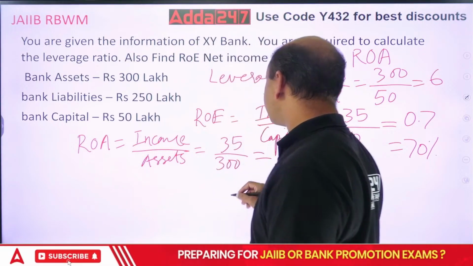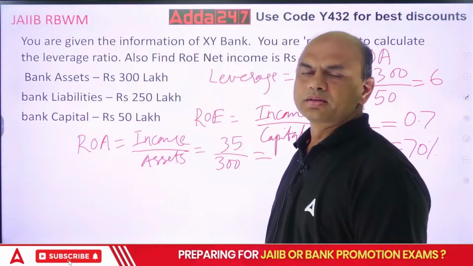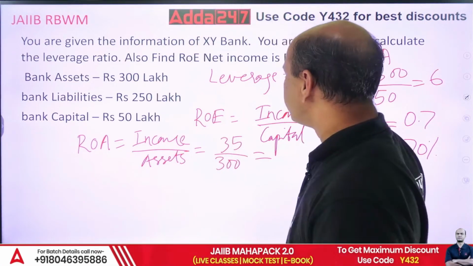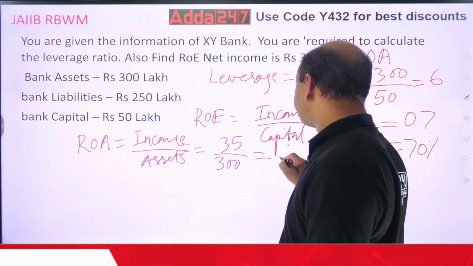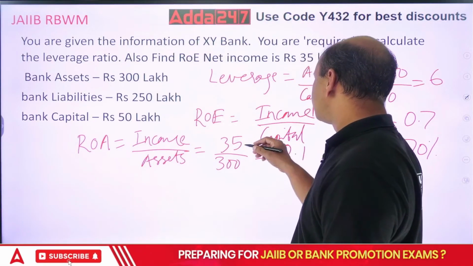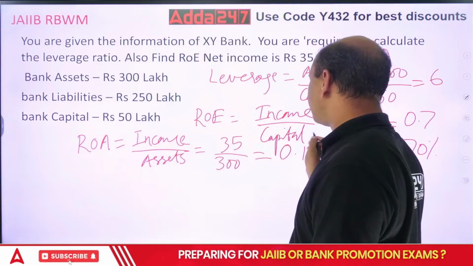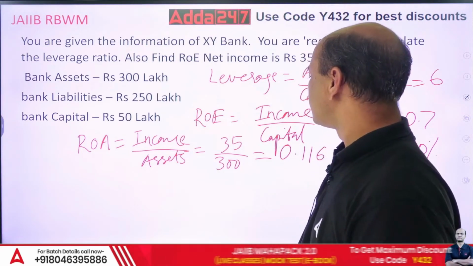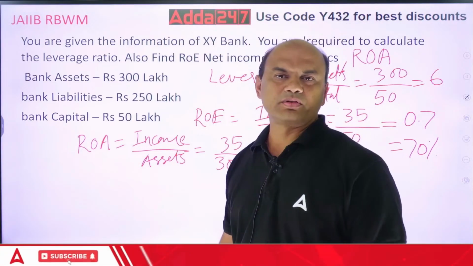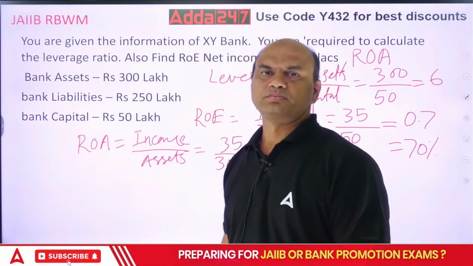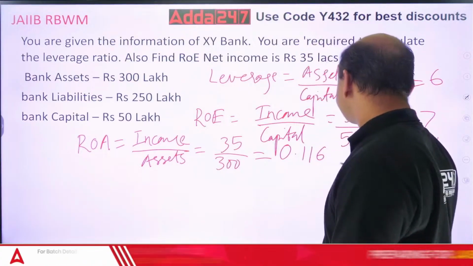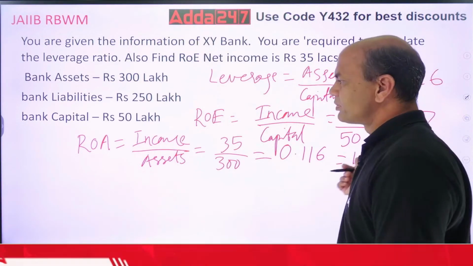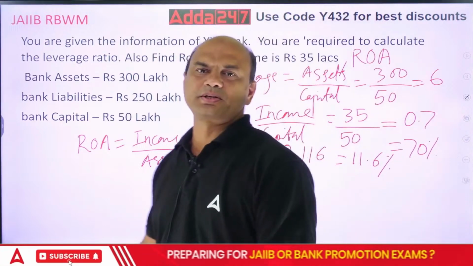So what is the answer? 35 upon 300. Do it everyone. 0.116. Are you getting this? 0.116 or 11.6%. If you want it in percent, it is 11.6%.